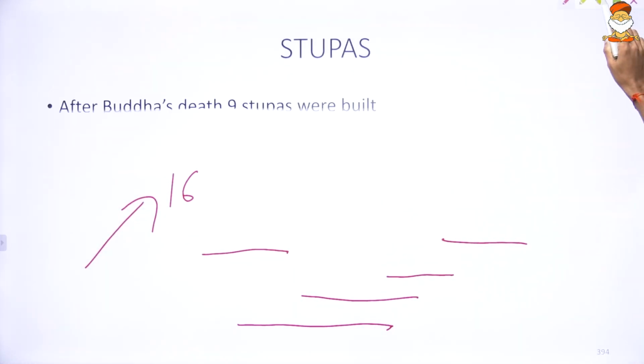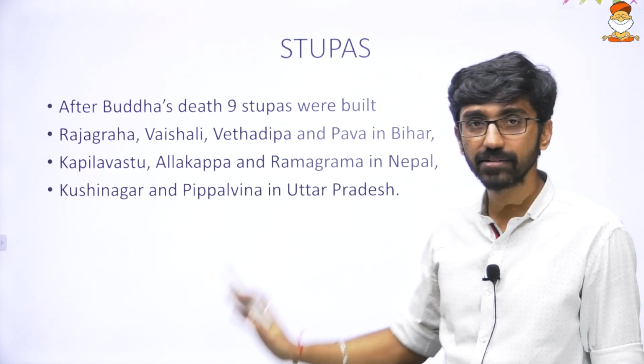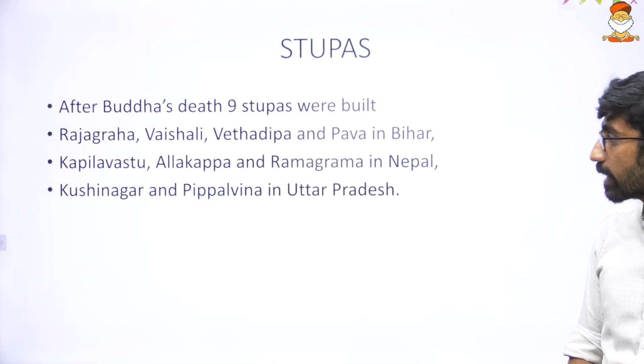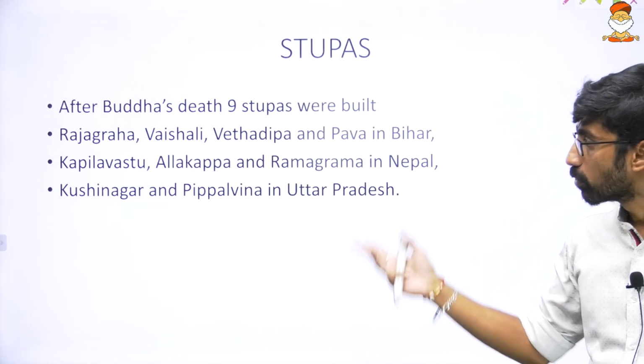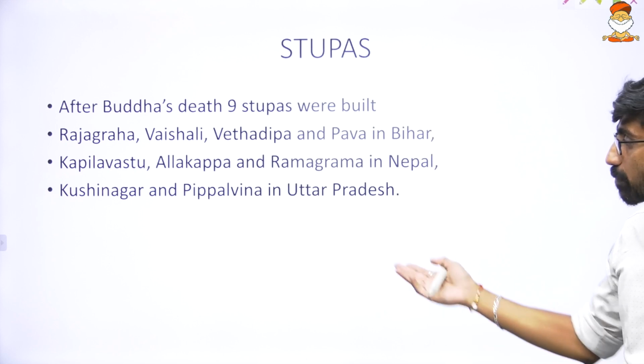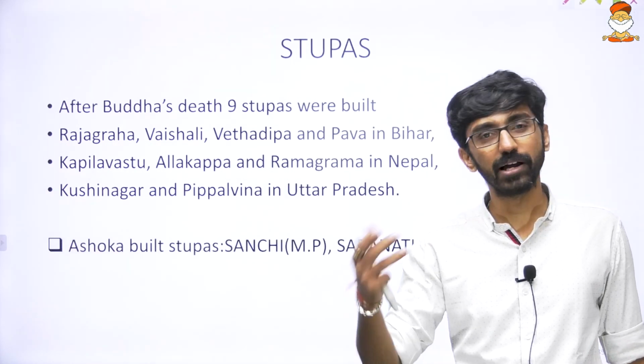Now stupas, we'll understand. After Buddha's death, 9 stupas were built in UP, Bihar as well as in Nepal. In Nepal: Kapilavastu, Allakappa, then Ramagrama. In Bihar: Rajagriha, Vaishali, Vethadipa and Pava. And in Uttar Pradesh: Piplavina, then Kushinagar. Then the Sanchi Stupa, we know, was built by Ashoka.